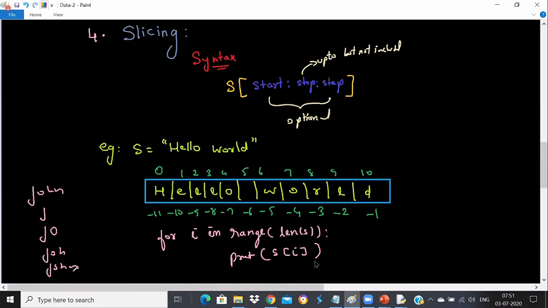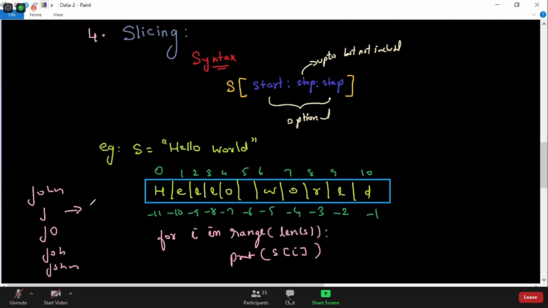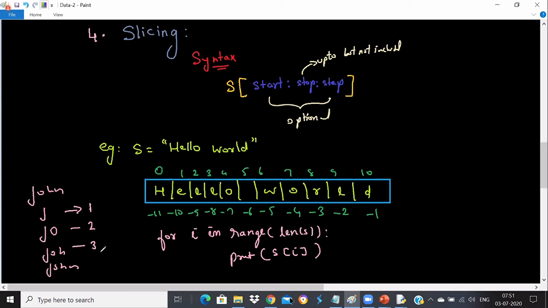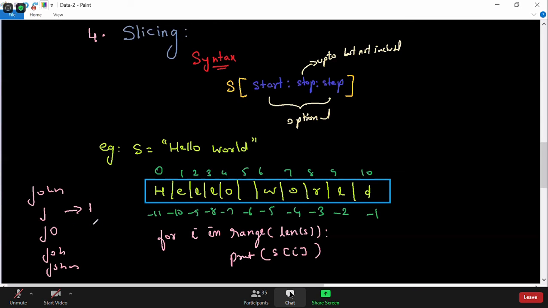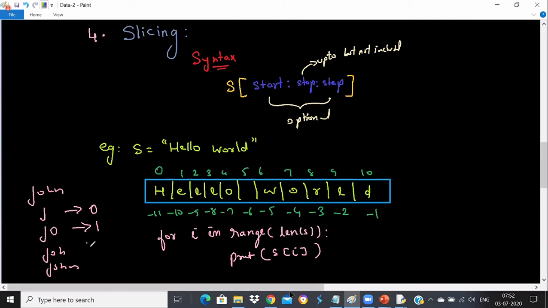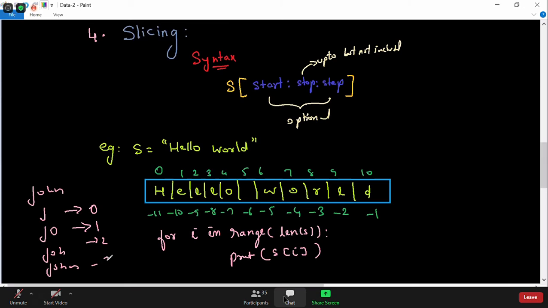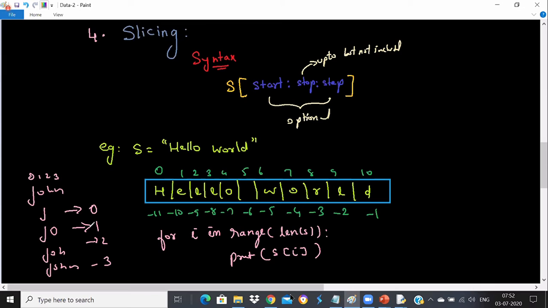Fourth loop, I want to print JOHN. The i value is 0 here, the i value is 1, the i value is 2, the i value is 3. So no doubt this is at the 0th place, this is the 1st place, this is the 2nd place, this is the 3rd place. So i is 0.